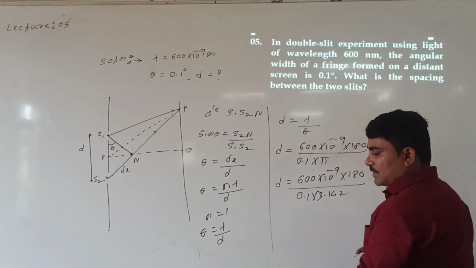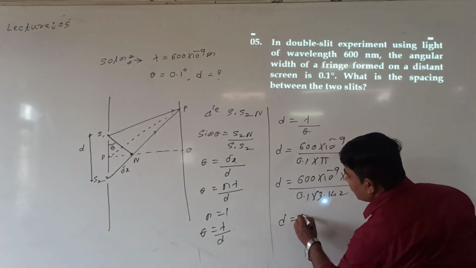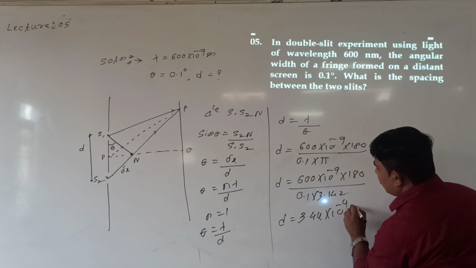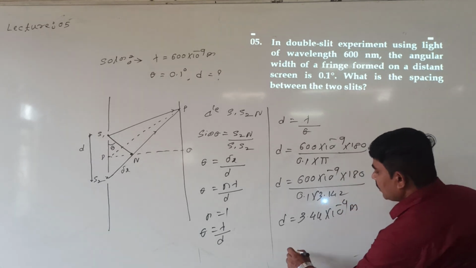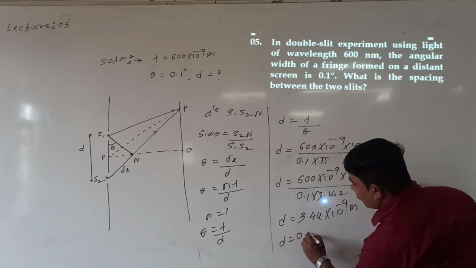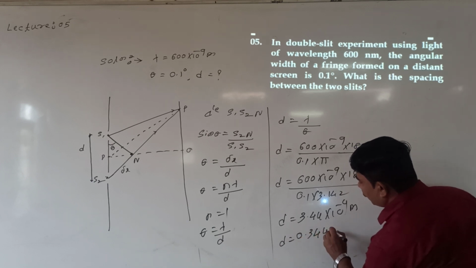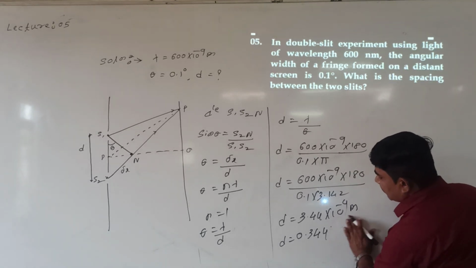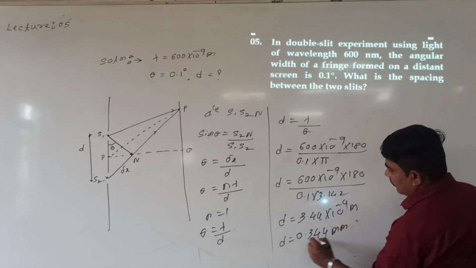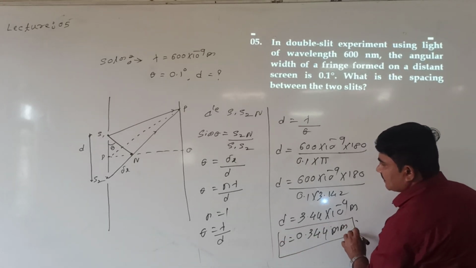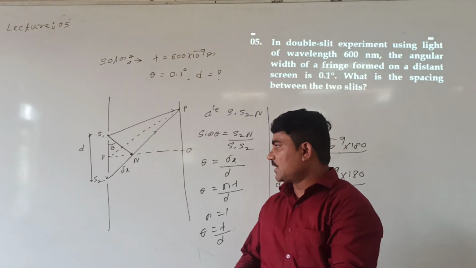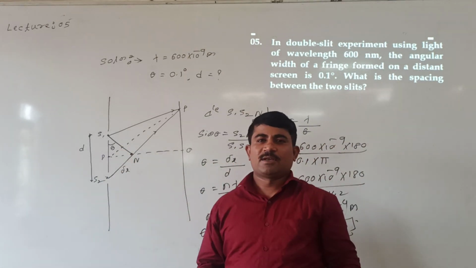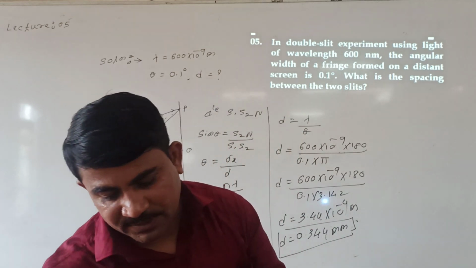Then we get d is equal to 3.44 into 10 raised to minus 4 meter, or we can write the distance between two slits as 0.344 into 10 raised to minus 3 meter, where minus 3 means milli. This is the angular fringe width, and this is the distance between two slits, the small d value. Copy it.